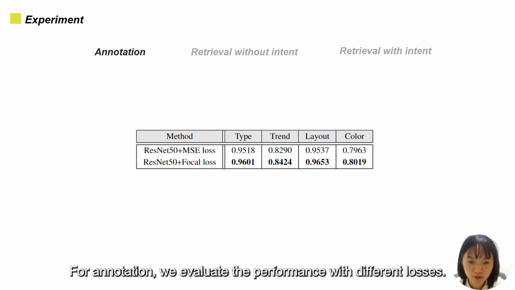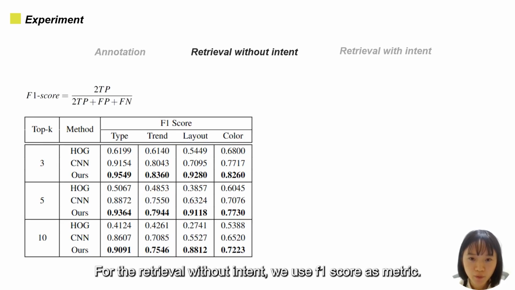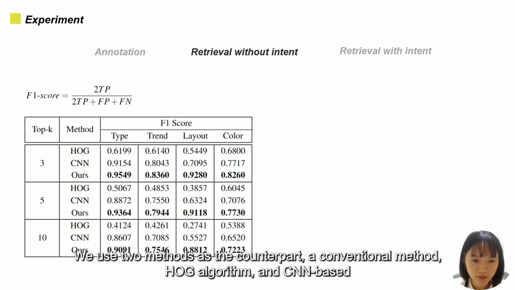For annotation, we evaluate its performance with different losses. The methods with focal loss will get better results. For the retrieval without intent, we use the F1 score as metric. We use two methods as a counterpart, a conventional method, the HOG algorithm, and a CNN-based method.